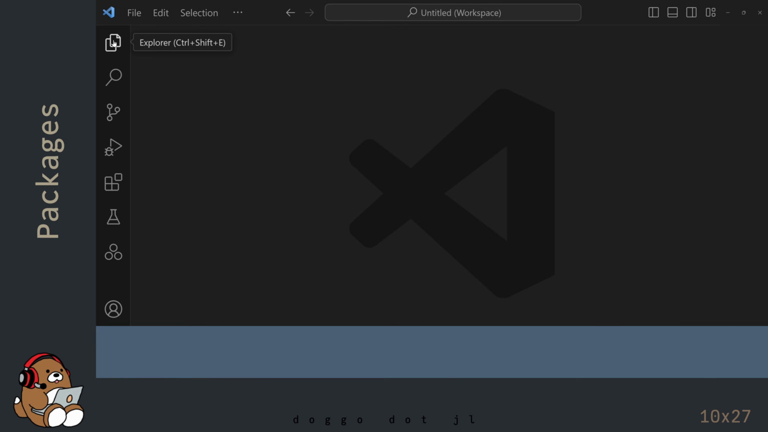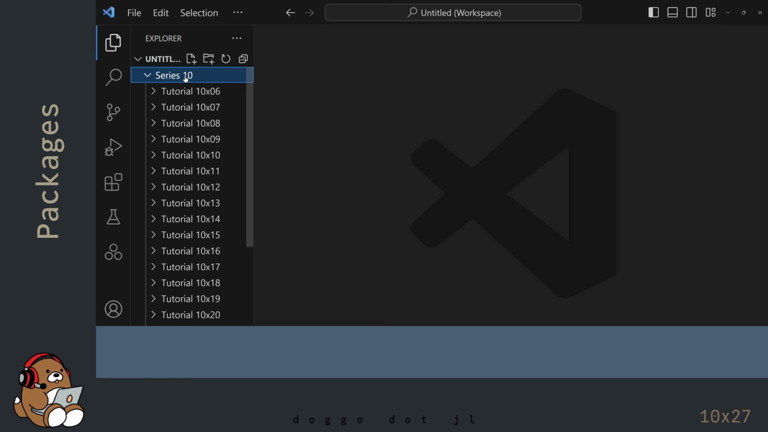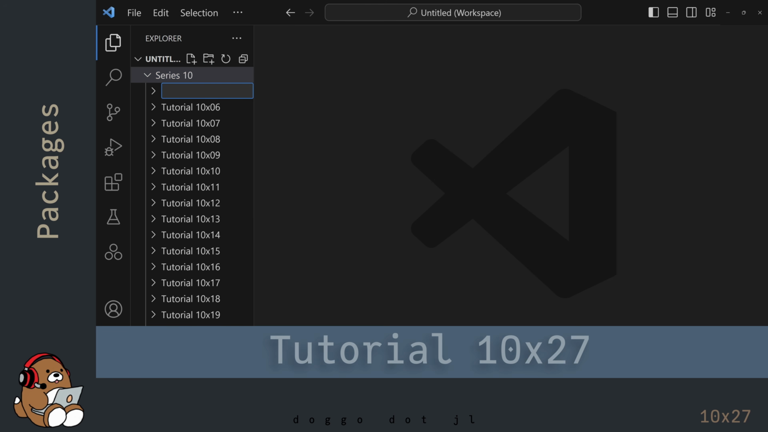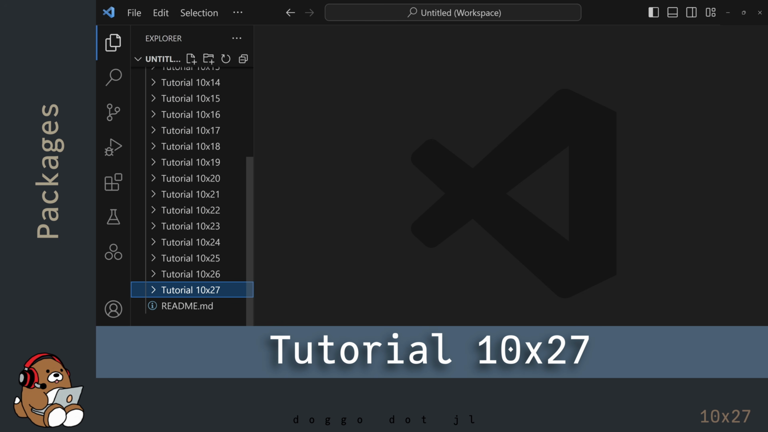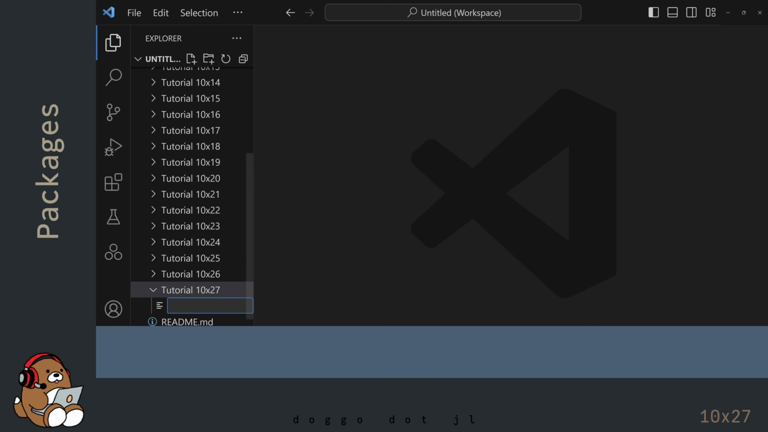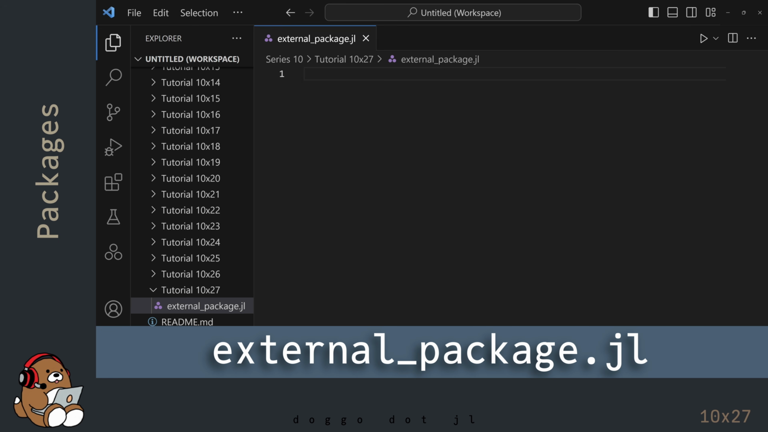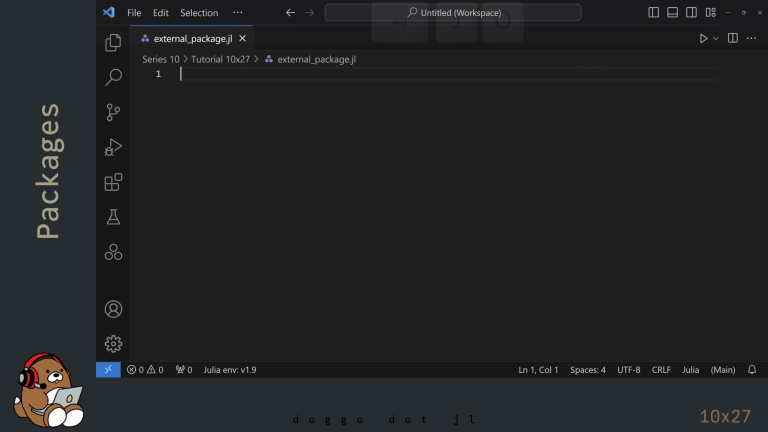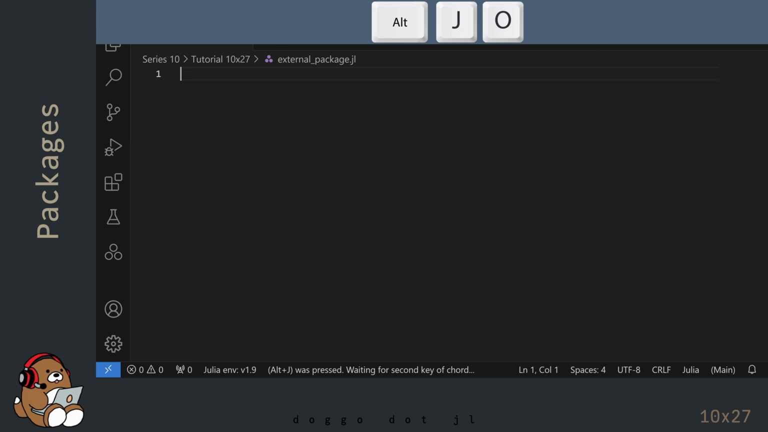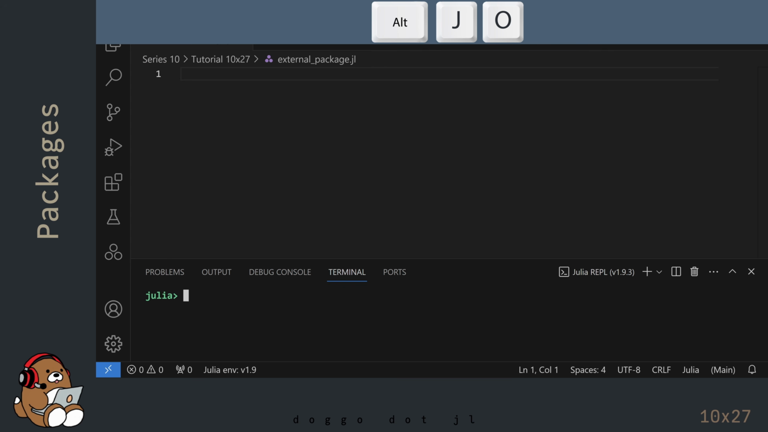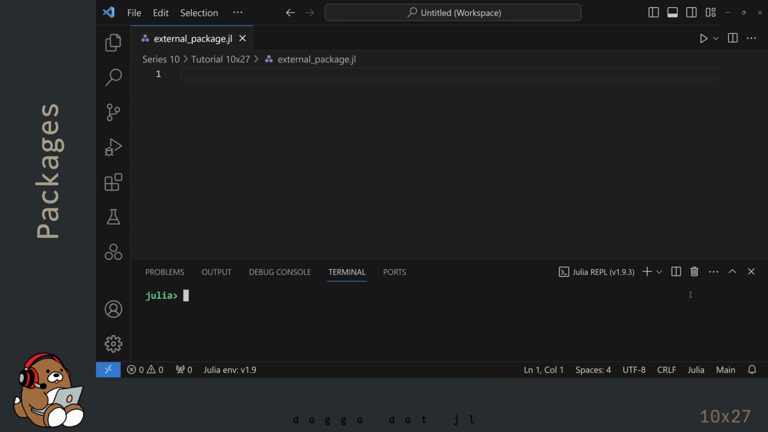In the Explorer panel, create a new folder for this tutorial inside of your main project directory. I'm naming my folder Tutorial 10x27, but you can name it whatever you like. Inside of the new folder, create a new .jl file. I'm naming my file external_package.jl, but you can name it whatever you like. Now launch the Julia REPL by using Alt-J, then Alt-O. And then maximize the REPL window.